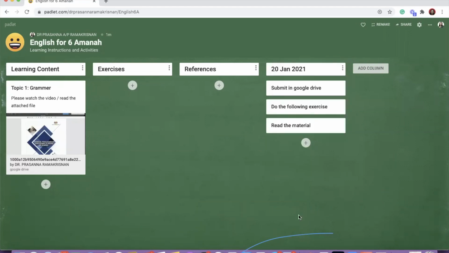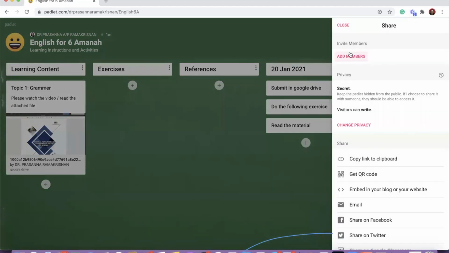So once you're done with the instruction of learning, you can share it. So you can also collaborate with other teachers by adding the members. So those who are working together on the subject, you can add more members, or you can share it.